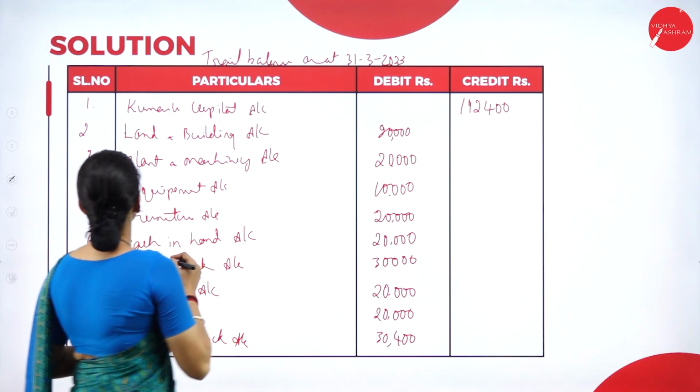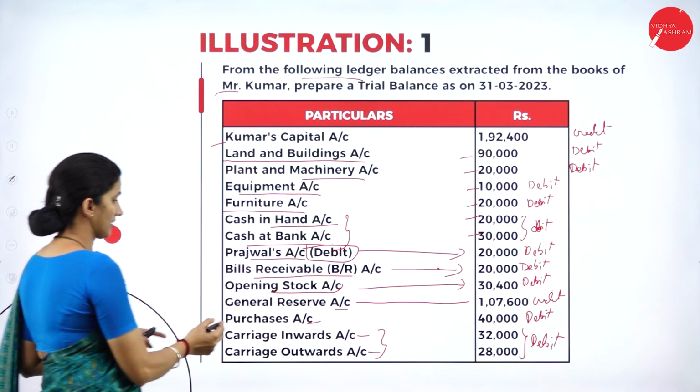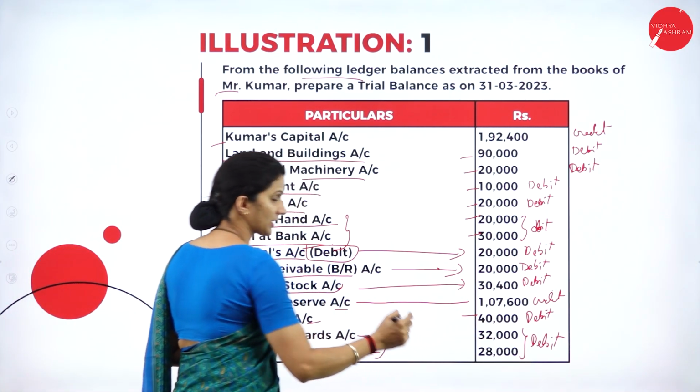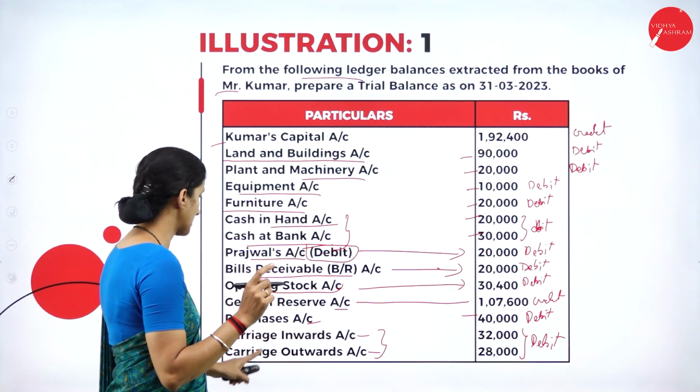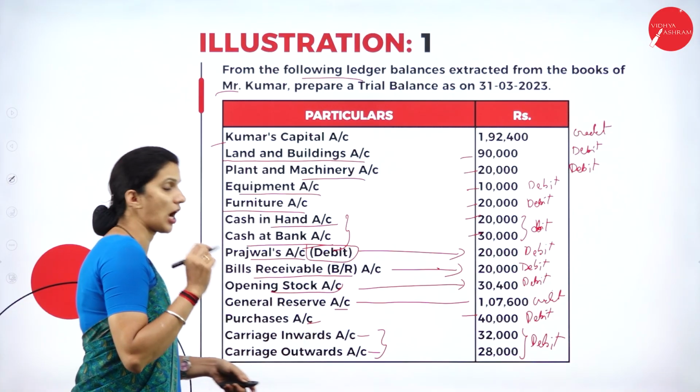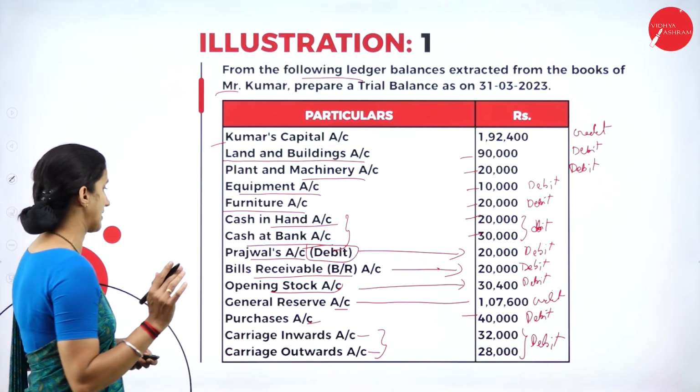Next, after general reserve, we have purchase account, carriage inward account, carriage outward account and all other expenses.